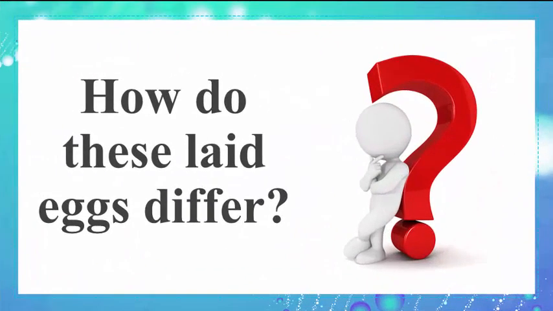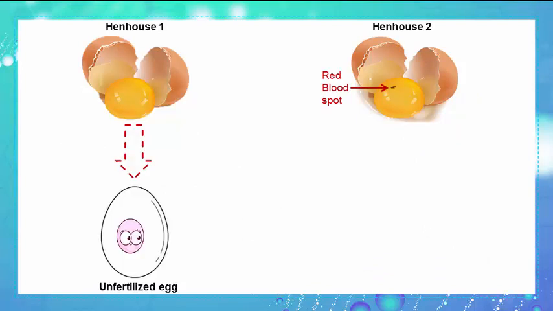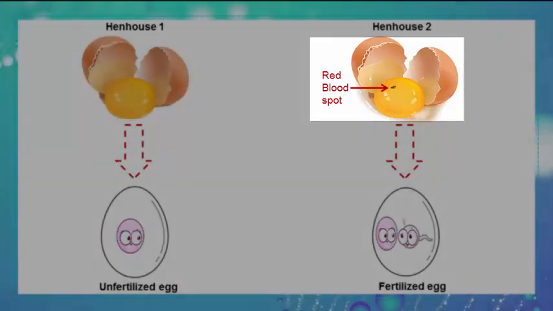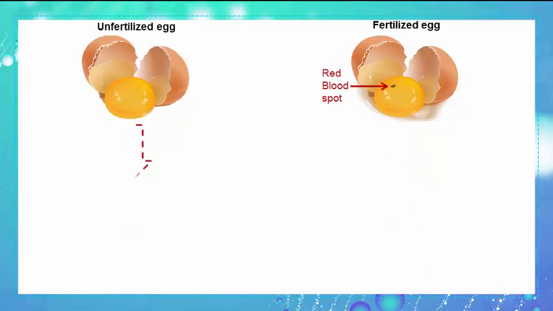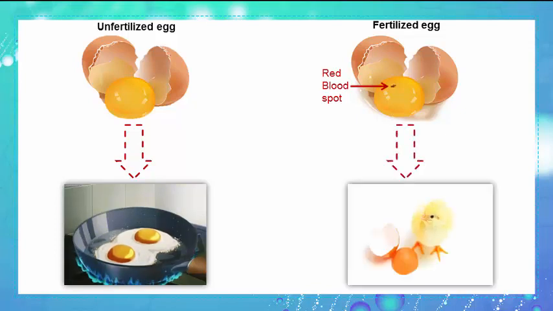But how do these laid eggs differ? Eggs in hen house 1 are unfertilized eggs. They contain only ovules. However, the eggs in hen house 2 are fertilized eggs, and they contain sperms and ovules. You may see a red blood spot in these eggs. The unfertilized eggs are the eggs that we eat. However, the fertilized eggs are the eggs that can produce a chick.